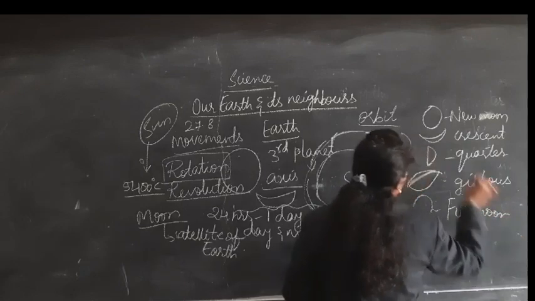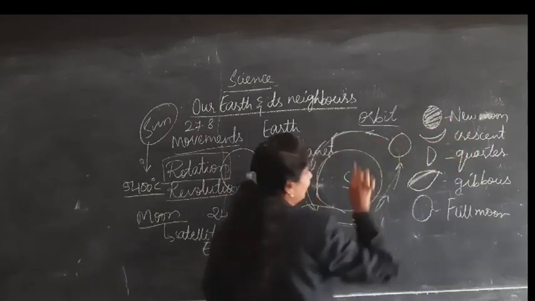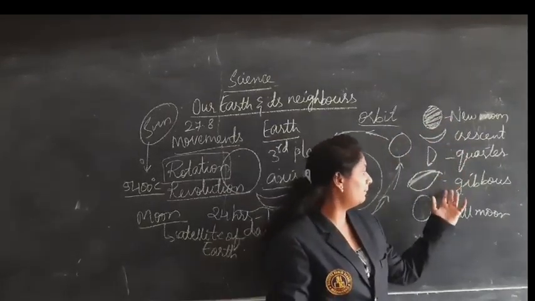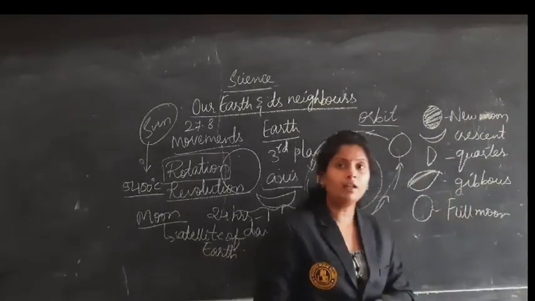Okay, new moon, crescent, first quarter moon, gibbous and the full moon. After gibbous again we will get the full moon.